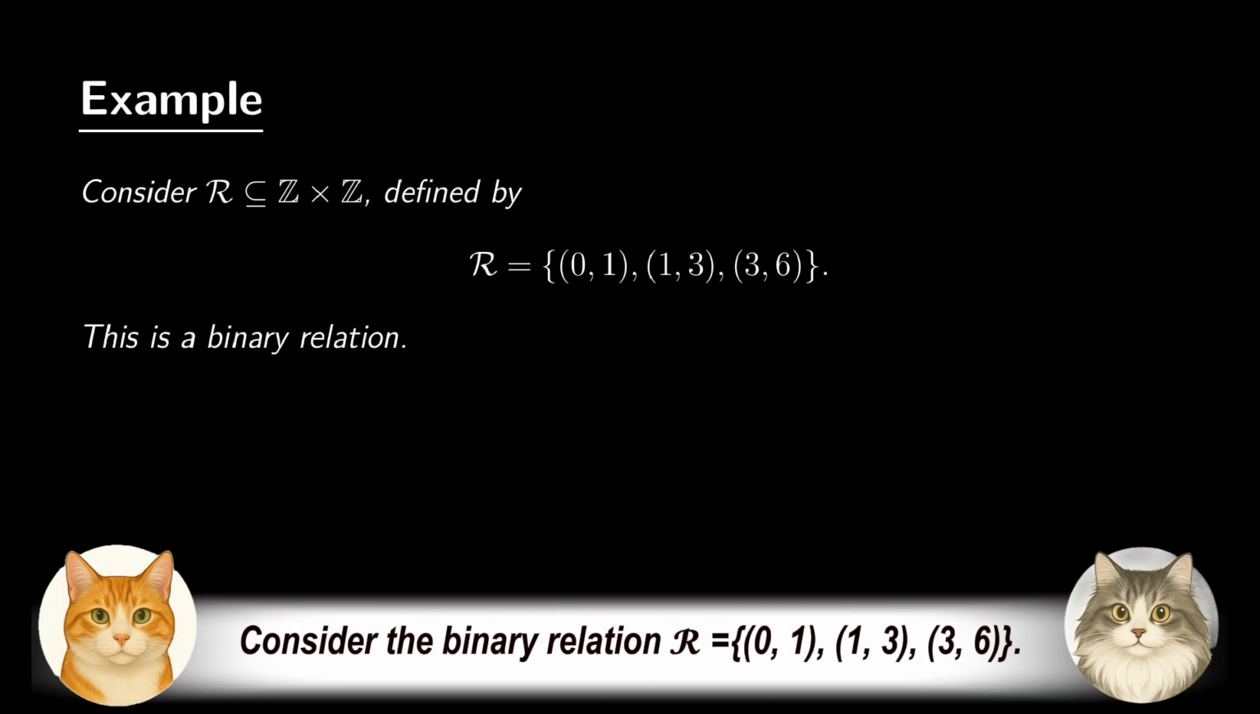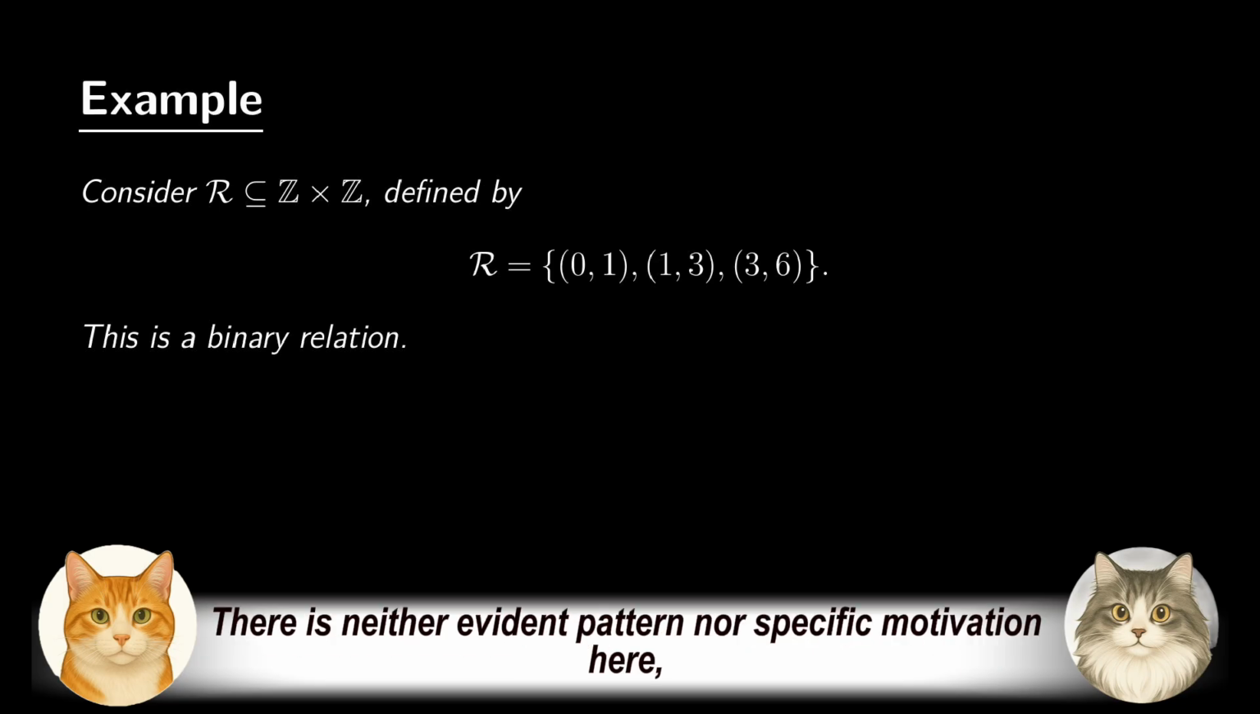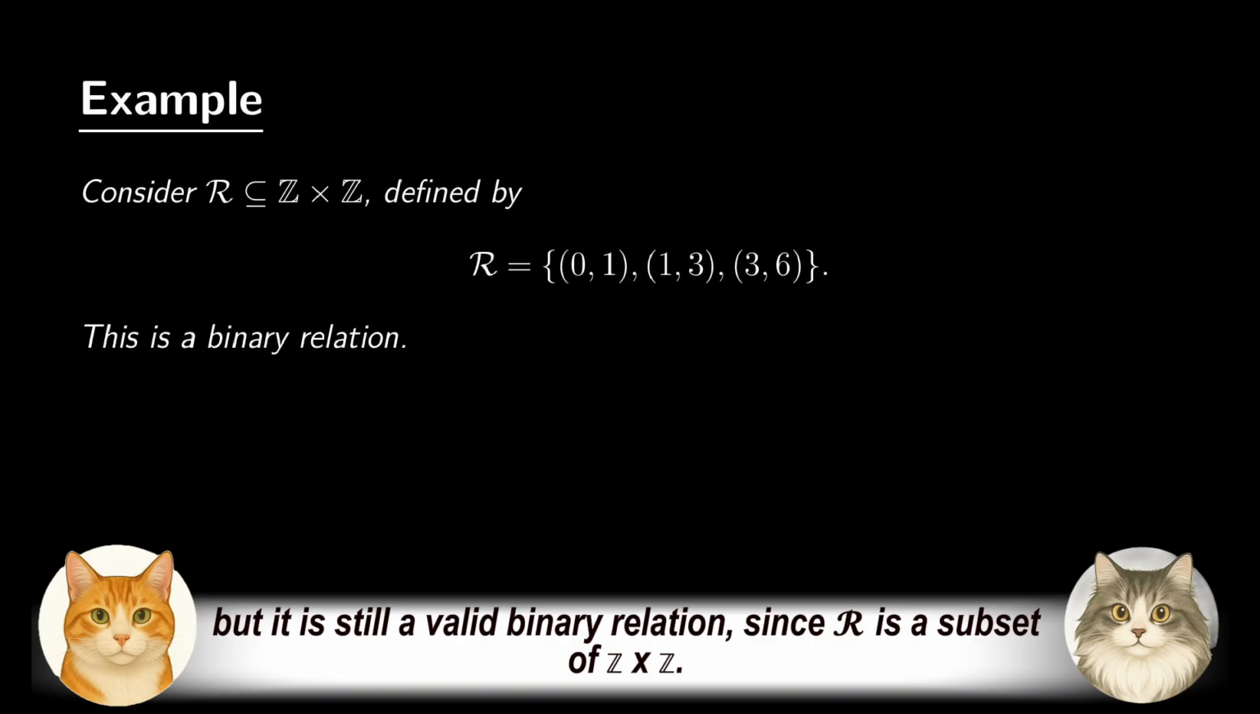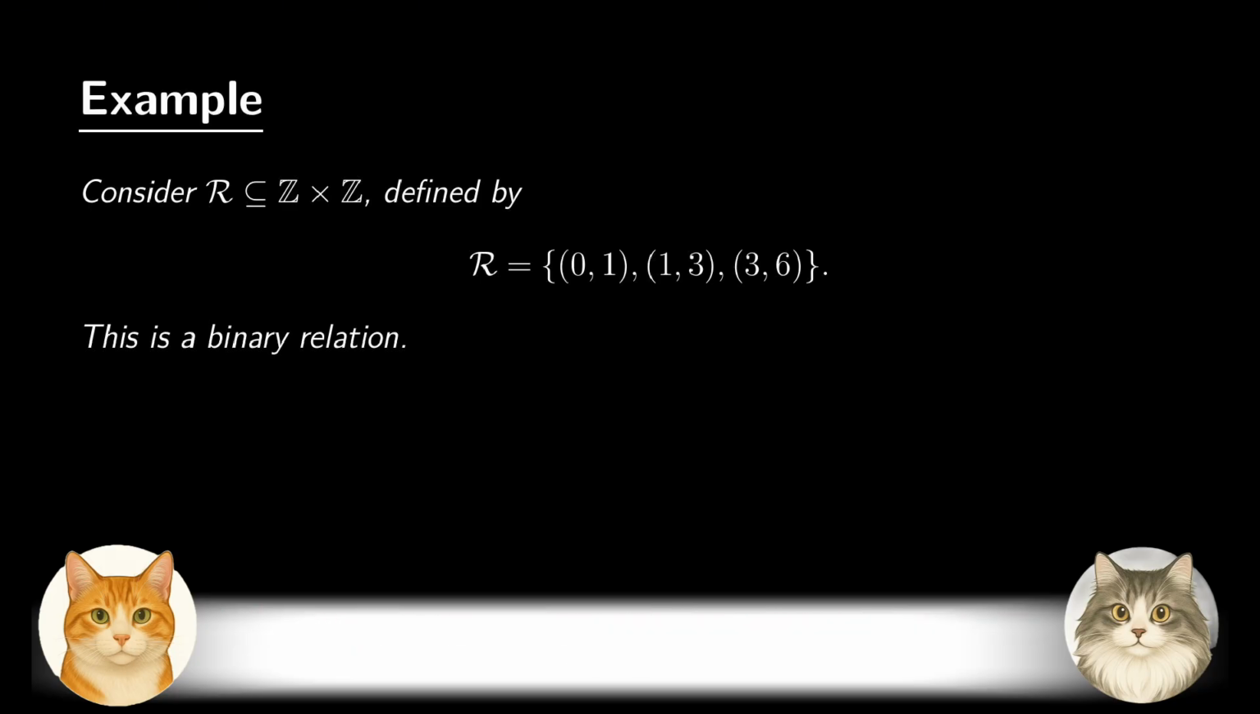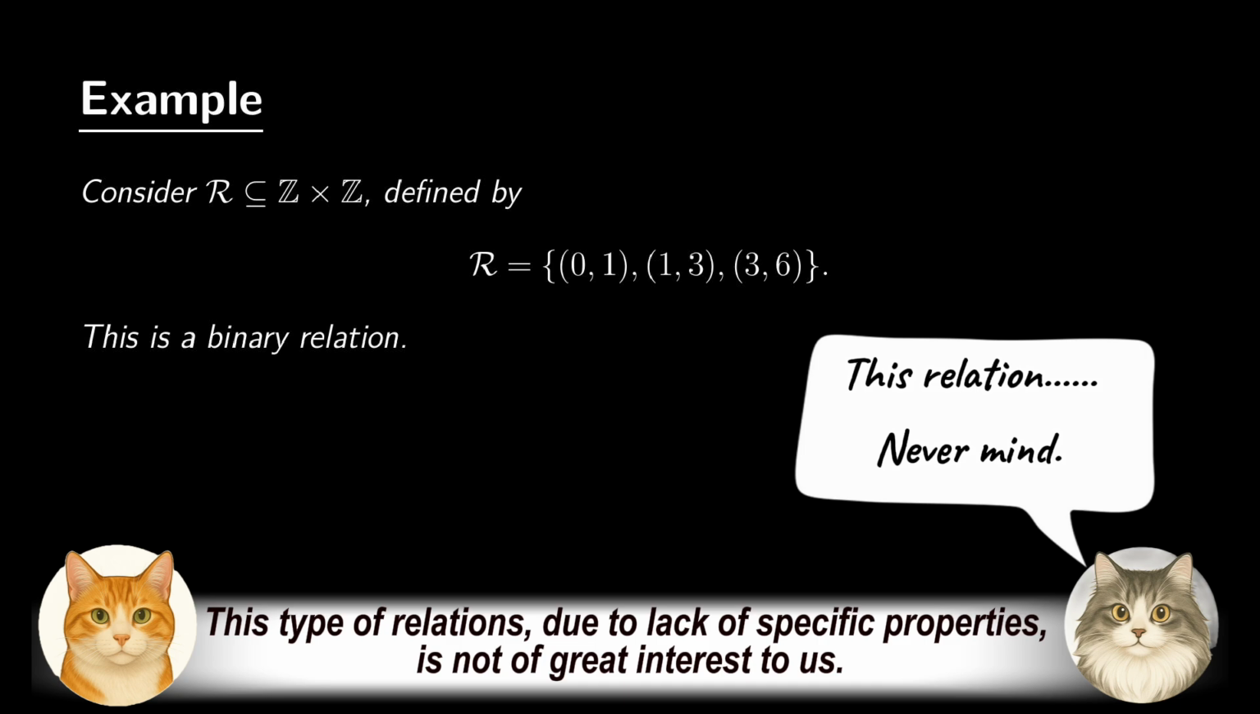Consider the binary relation R consisting of three elements: (0, 1), (1, 3), (3, 6). There is neither evident pattern nor specific motivation here, but it is still a valid binary relation, since R is a subset of Z cross Z. This type of relation, due to lack of specific properties, is not of great interest to us.